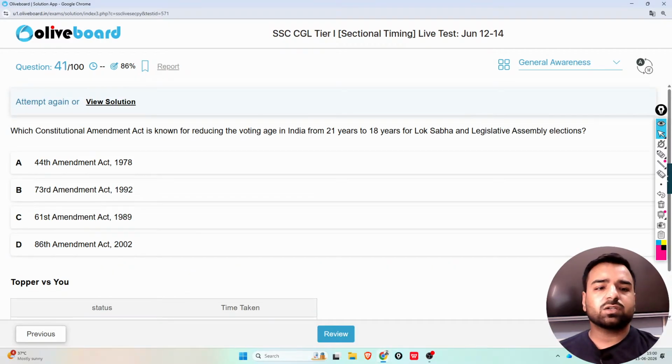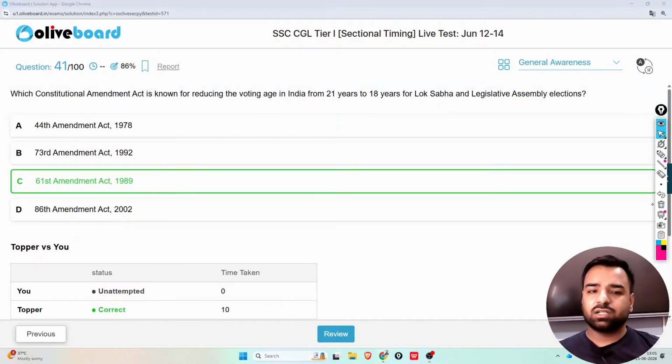Next, which constitutional amendment is known for reducing the voting age in India from 21 years to 18 years for Lok Sabha and Legislative Assembly elections? Is it 44th Amendment Act 1978? Is it 73rd Amendment Act 1992? Is it 61st Amendment Act 1989? Or is it 86th Amendment Act 2002? So it is 61st Amendment Act 1989.